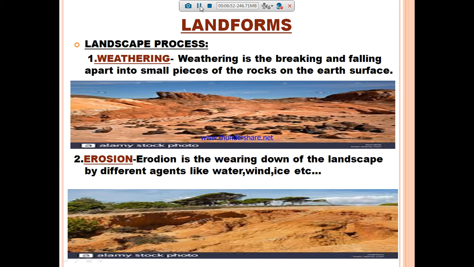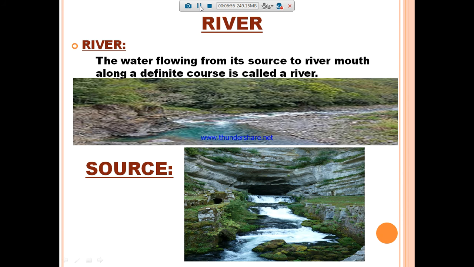So what are the new kinds of landforms? We are going to see the first, river. Where does the river start? The water flowing from its source to the river mouth along a definite course is called a river. Where does it start? It starts from its source, maybe a mountain or a hill.